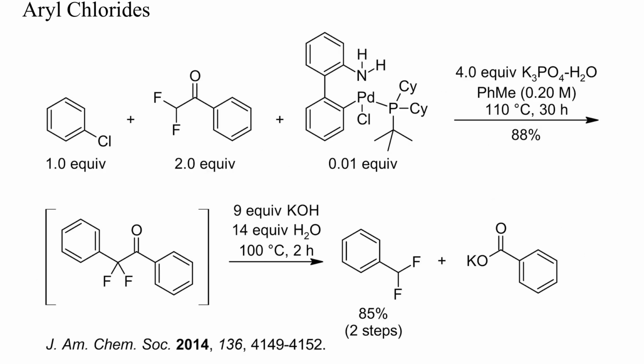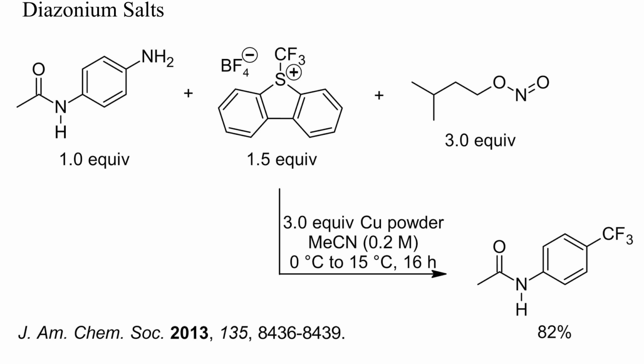Here, difluoroacetophenone was first arylated with chlorobenzene and a bulky palladium catalyst. Cleavage of the ketone with potassium hydroxide then gave difluoromethylbenzene in high yield, without any loss of fluorine atoms by nucleophilic defluorination. Anilines are readily available and easy to convert into diazonium salts. These also react with most fluoroalkylating reagents.